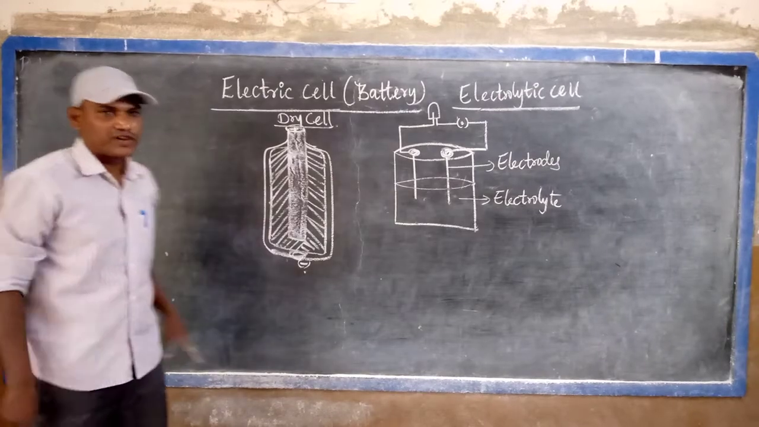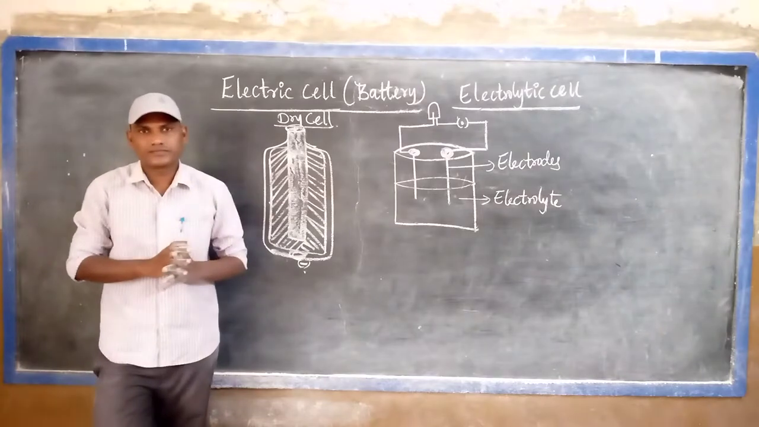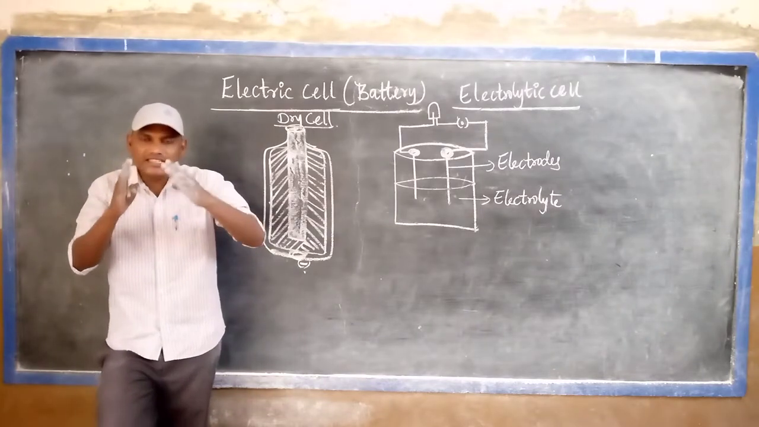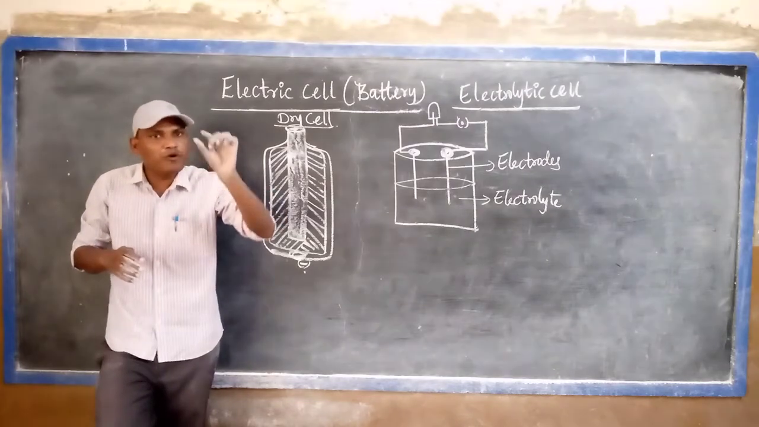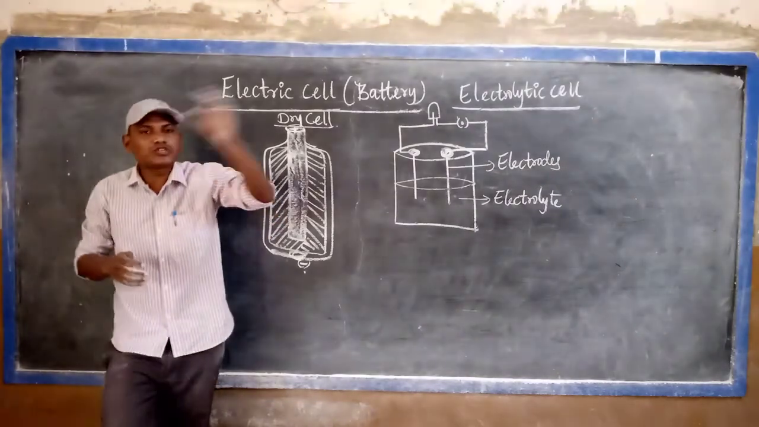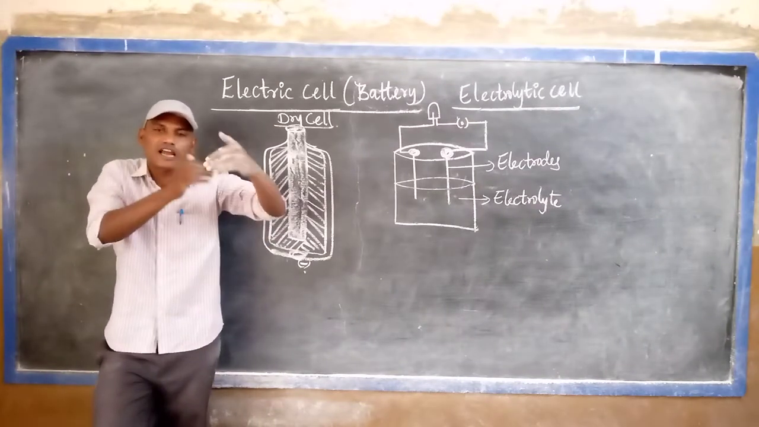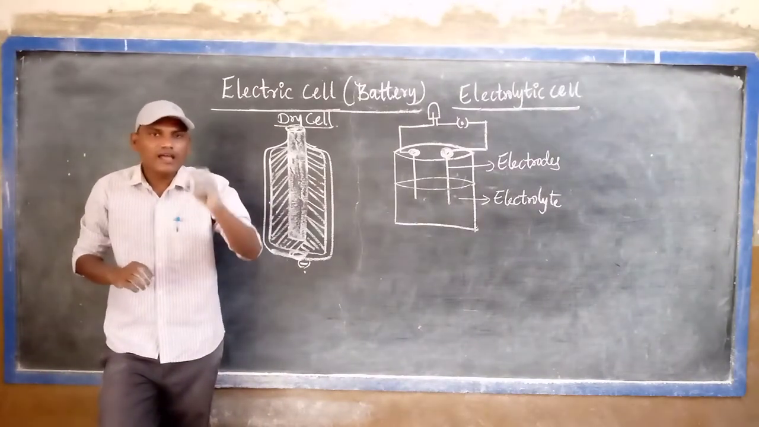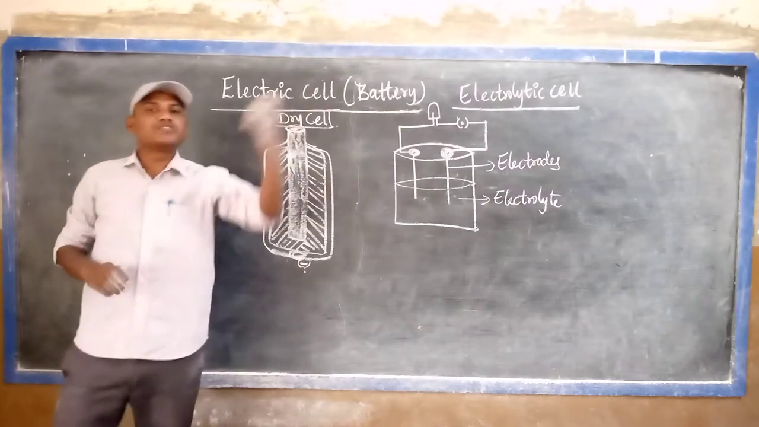So listen very carefully. An electrical cell is a device. It creates or produces a potential difference between the two ends of a conductor. An electrical cell converts chemical or mechanical energy into which one?